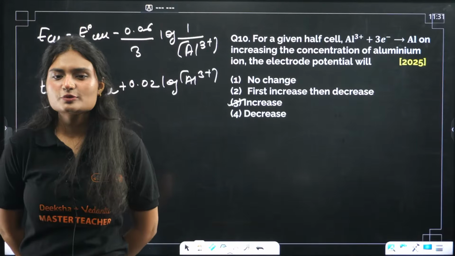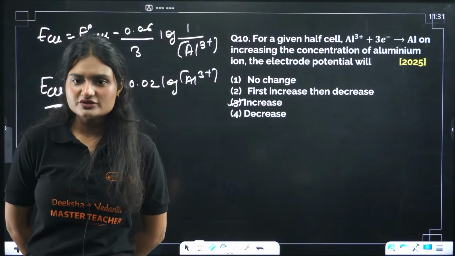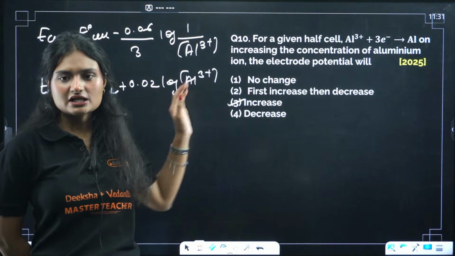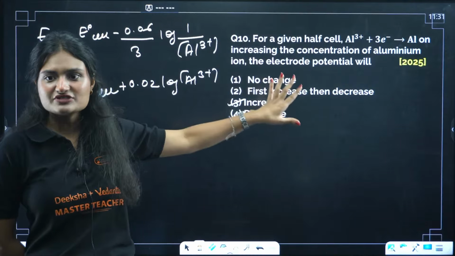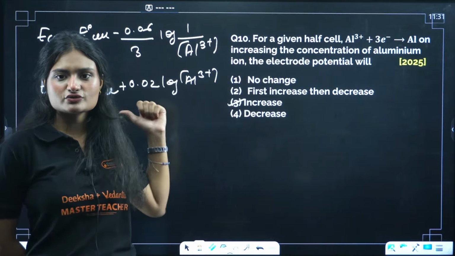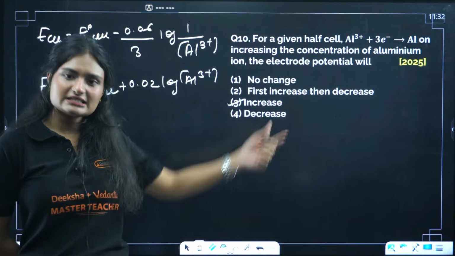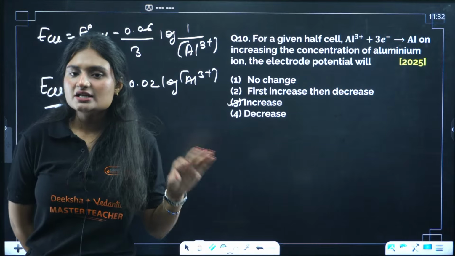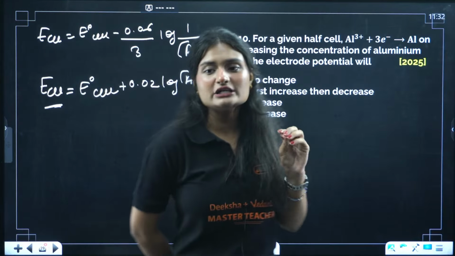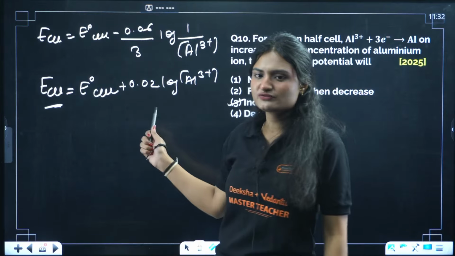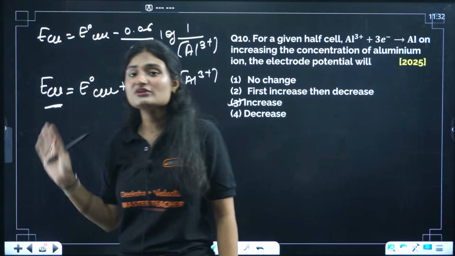Concentration is directly proportional, it's not always true. For reactions like this, the half cell we are talking, reduction is the half cell. That one also was a reduction half cell reaction. For these it is directly proportional, but you can't generalize it. I know you want tricks and all, but it doesn't take much time. You just write straight away, you will have an idea.